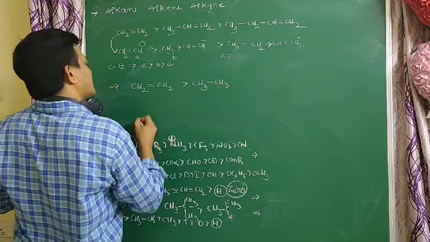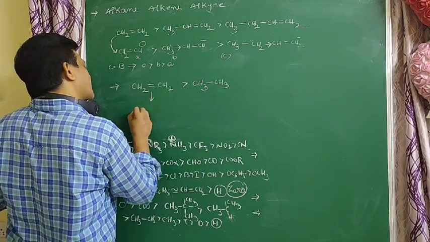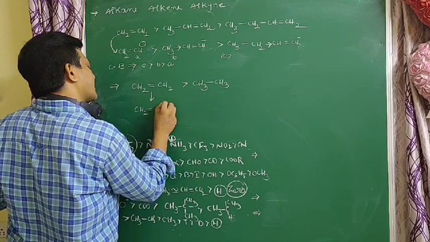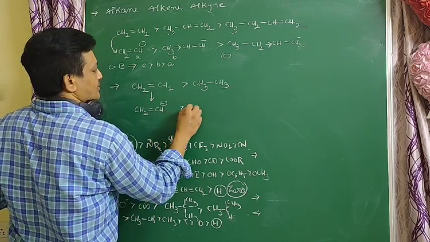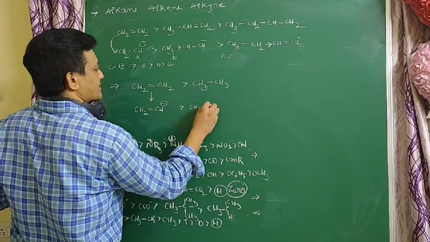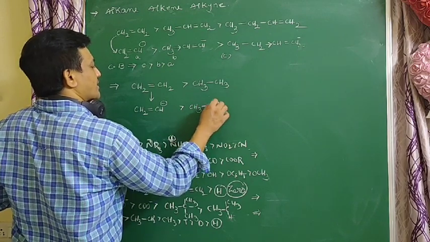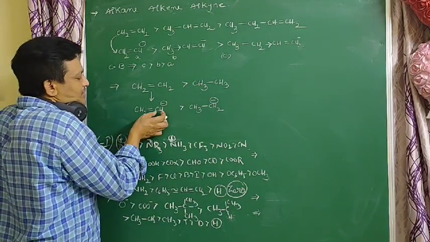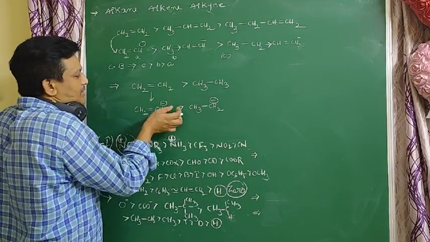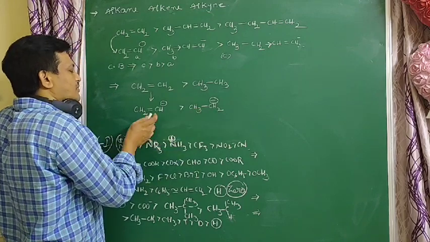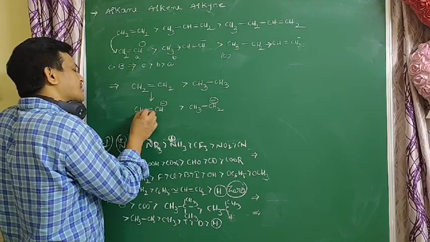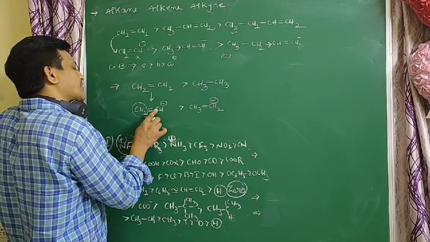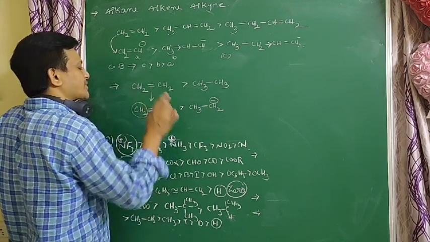Because on losing an H plus ion, it converts to CH2 CH minus, while CH3 CH3 gives CH3 CH2 minus. So this is the more stable carbanion when compared to this. This carbon is more electronegative than this carbon.